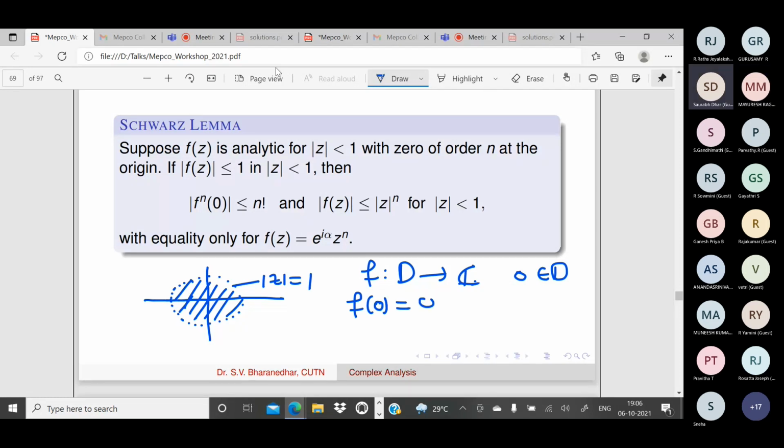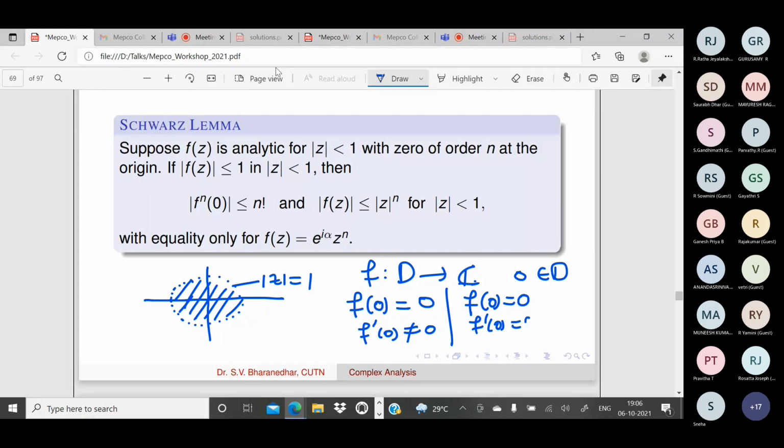What about f dash of 0? It can't be 0. It is non-zero. Zero of order 2 means f and f dash will be 0: f of 0 equal to 0, f dash of 0 equal to 0.